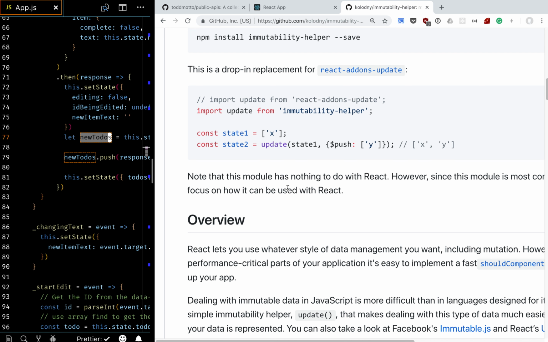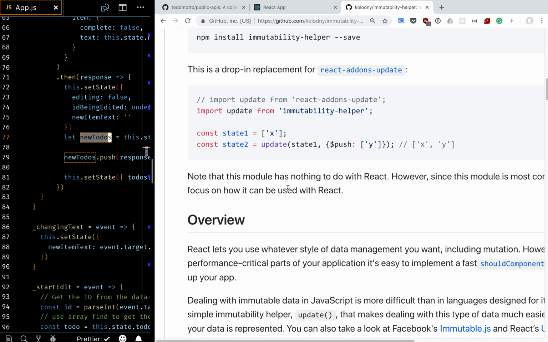So if we look at this example, we have state 1 being the array that holds the string x. Then we ask the update function, hey update, I want you to update the very first argument, in this case state 1, make a copy of it, but then please do what I want you to do, which I'm giving to you as the second argument.